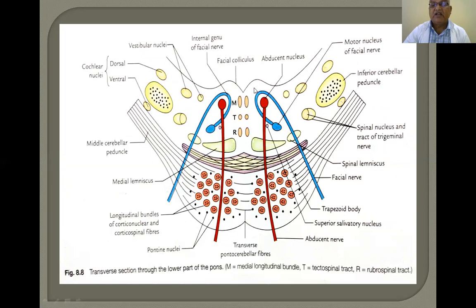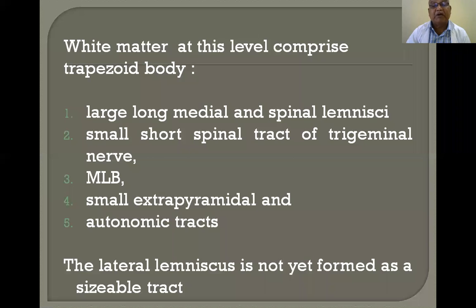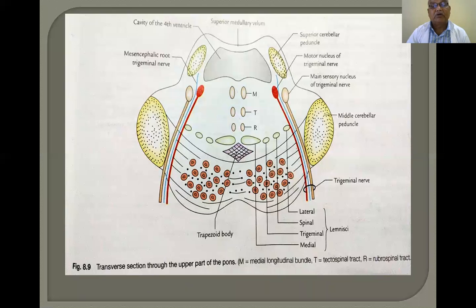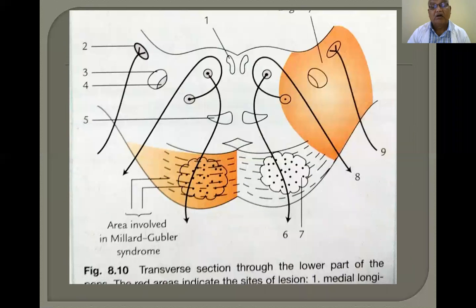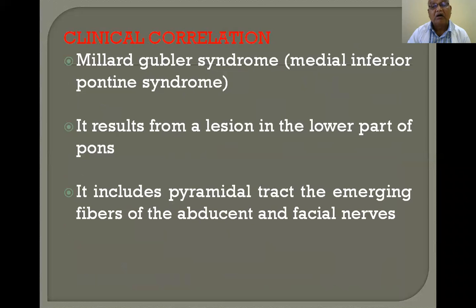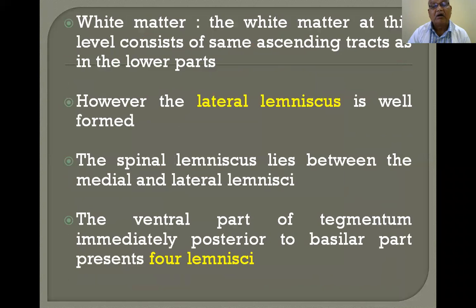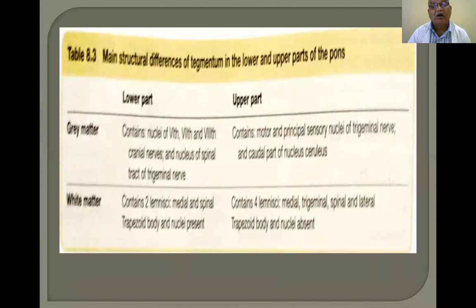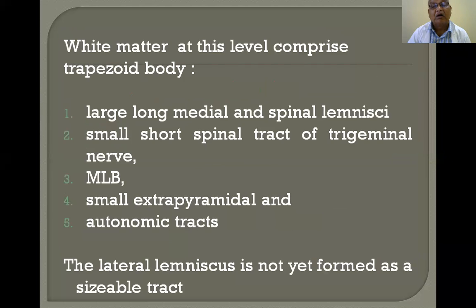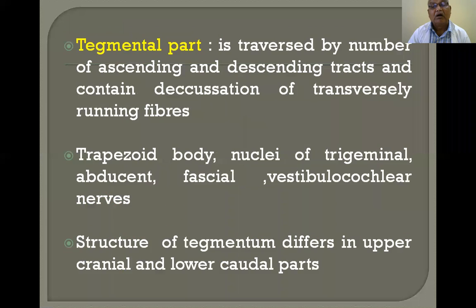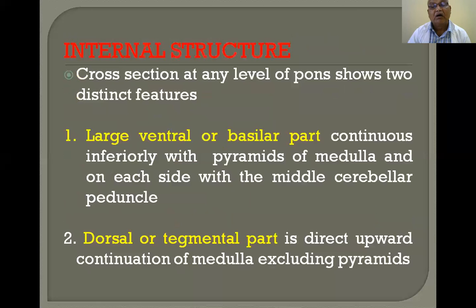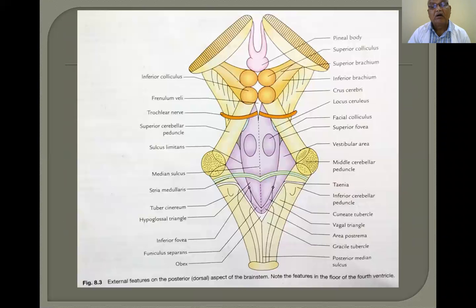The facial colliculus you see in the dorsal part of the pons is here. I will show you. So, this is the facial colliculus.